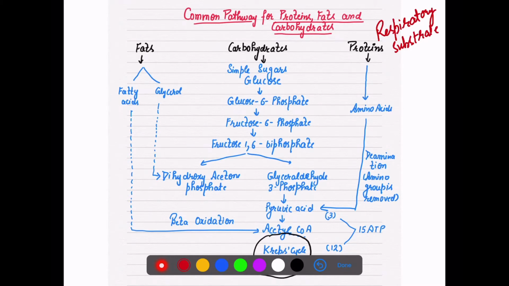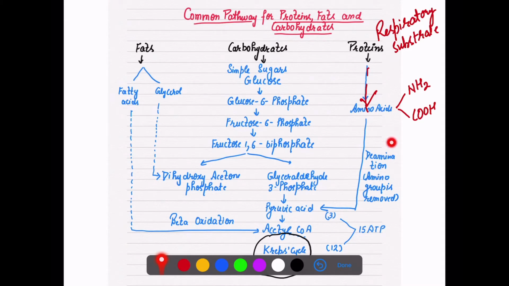So protein will first break down into amino acids. Now these amino acids, as you know, have both an amino group as well as a carboxyl group. So these amino acids undergo deamination.